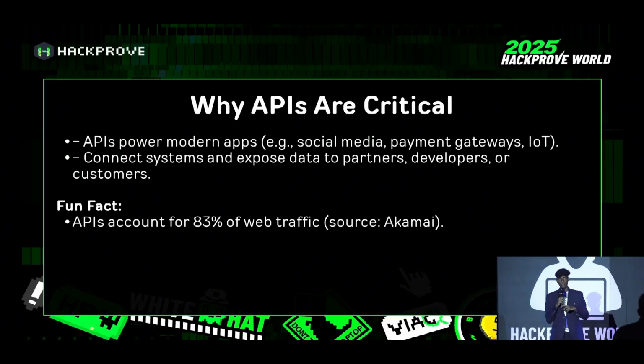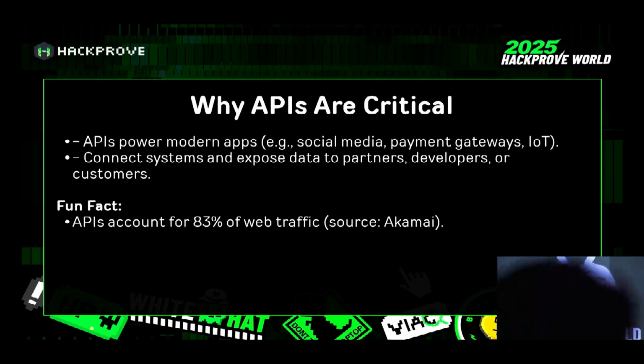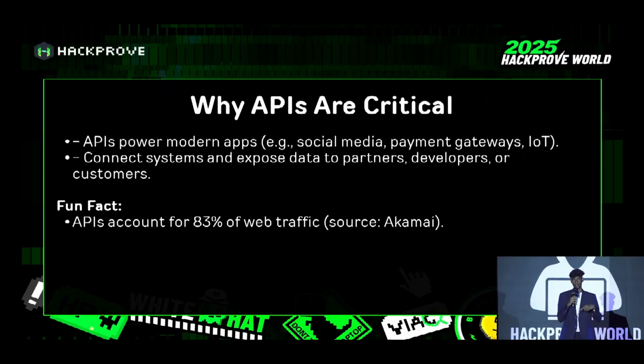So why are APIs critical? APIs power modern applications, even social media apps, even payment processors. All web applications are based on APIs. Most web traffic is made by APIs, connecting systems and exposing data to developers, consumers, and partners as well. More than 83% of web traffic is made by API calls. As bug bounty hunters, we should know how APIs work, how we can find vulnerabilities, and most importantly how we can secure them.